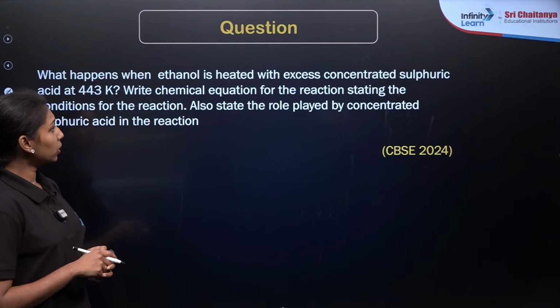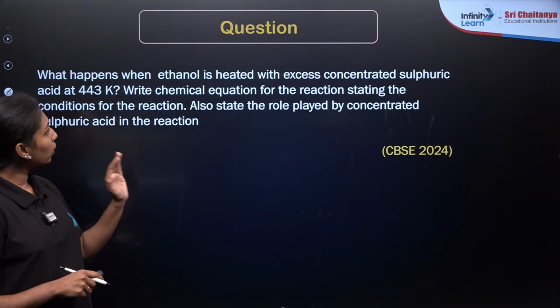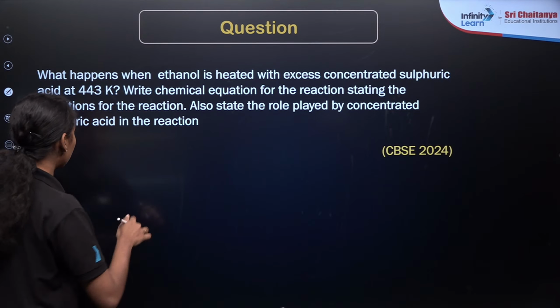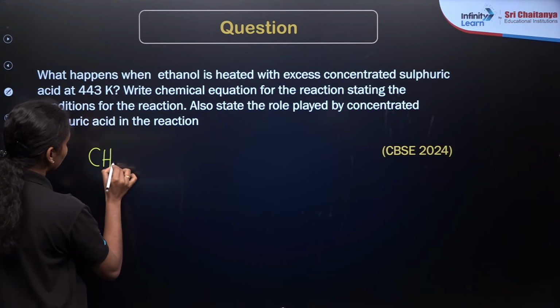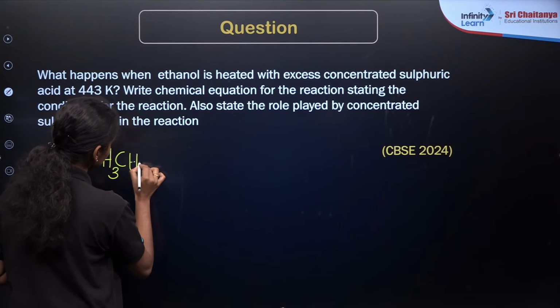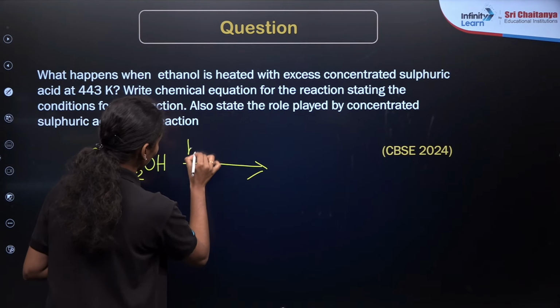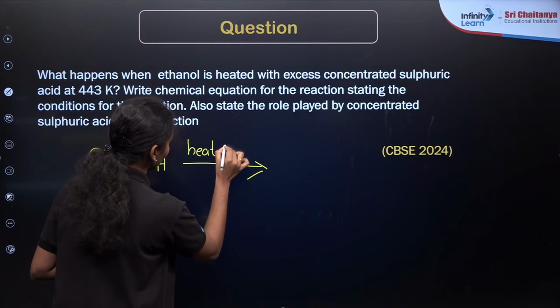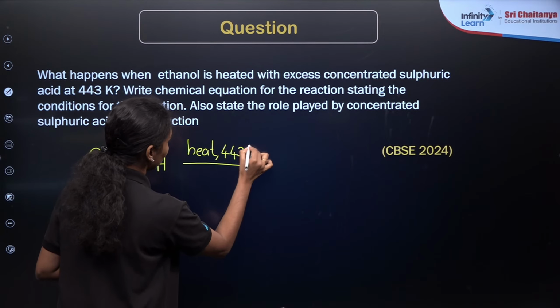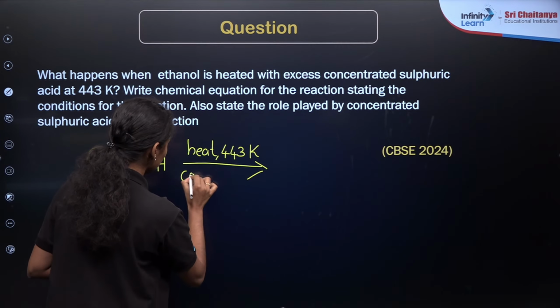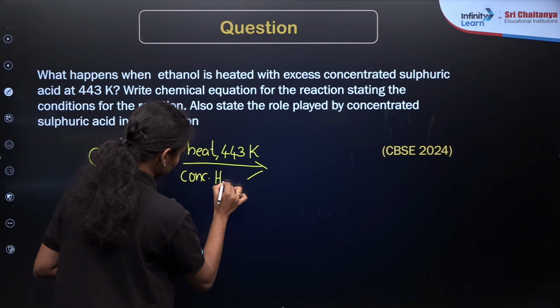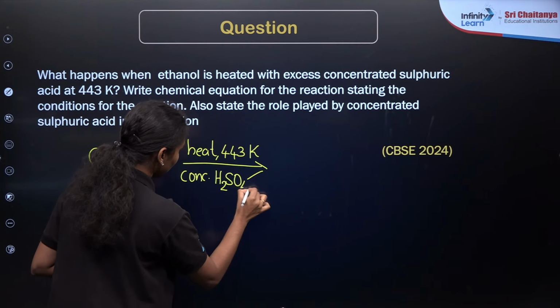So what about the answer for this question? This is a very important reaction for ethanol. As we already know, whenever you treat ethanol, CH3CH2OH, by heating at a temperature of 443 Kelvin using concentrated sulfuric acid, what will it be forming here?